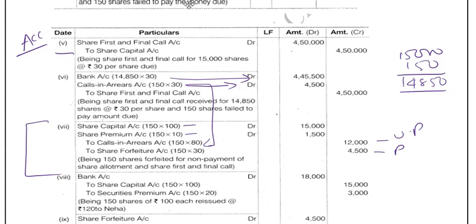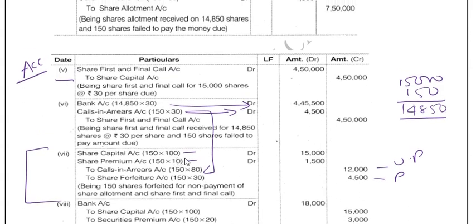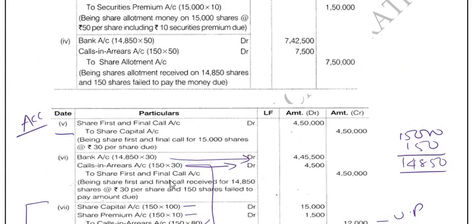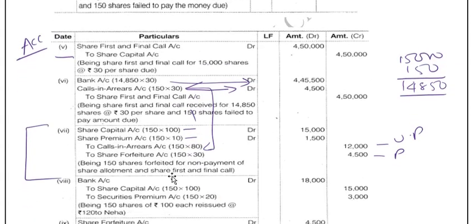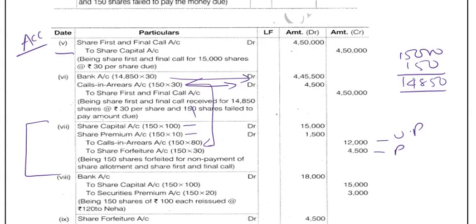Hope you understood this concept. In allotment also, calls in arrears would have been there, because that person didn't pay 50 rupees, so we would have debited calls in arrears. So this 50 plus this 30, 80 rupees, is the unpaid amount. That is what is always credited here, 80 rupees. So the debit there gets knocked off with the credit here. The most important entry is this entry, the 7th entry, friends. This is where your most focus should be.